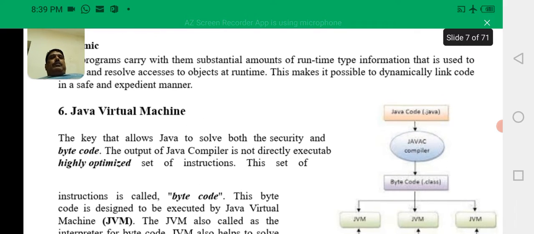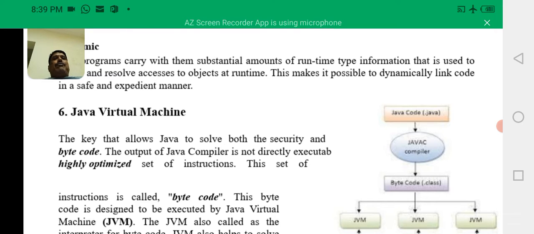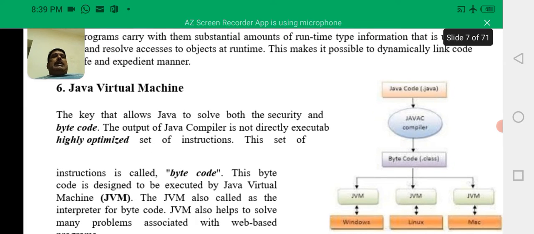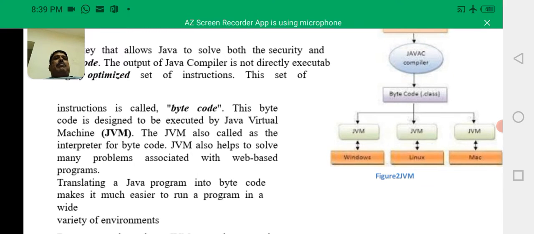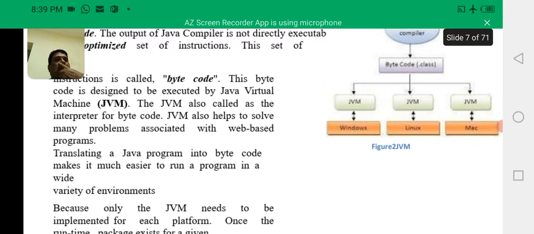Java programming is platform independent. This is because of the Java virtual machine. The key that allows Java to solve both the security and portability problems is bytecode. The output of the Java compiler is not directly executable code, but a highly optimized set of instructions called bytecode. This bytecode is designed to be executed by the Java virtual machine. The JVM is also called the interpreter for bytecode. The JVM also helps to solve many problems associated with web-based programs.